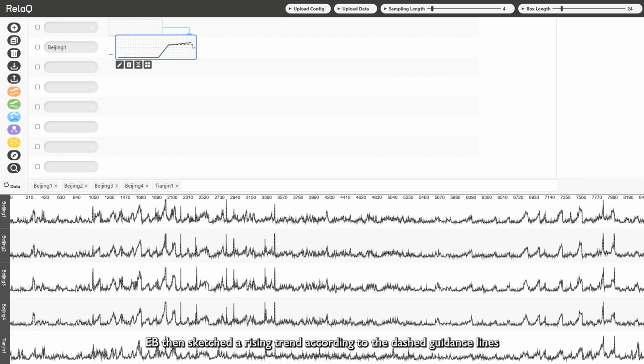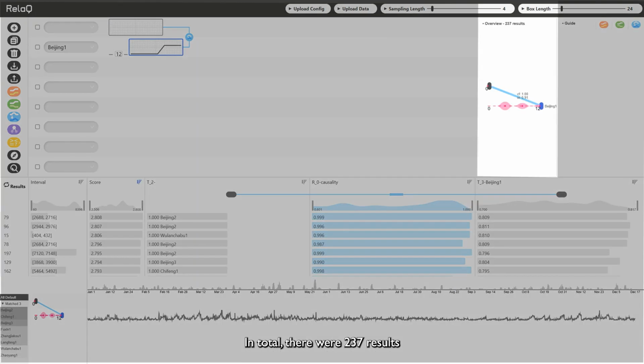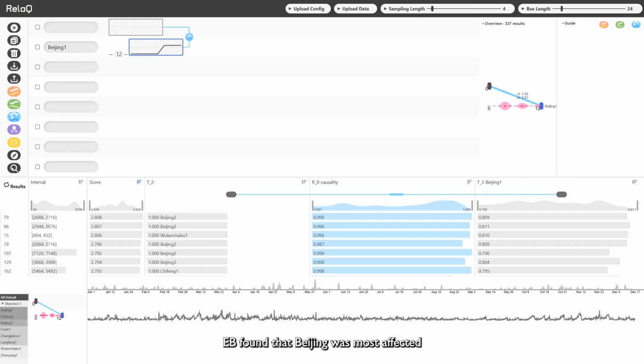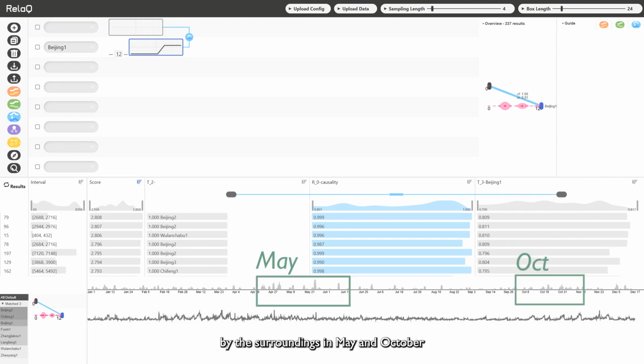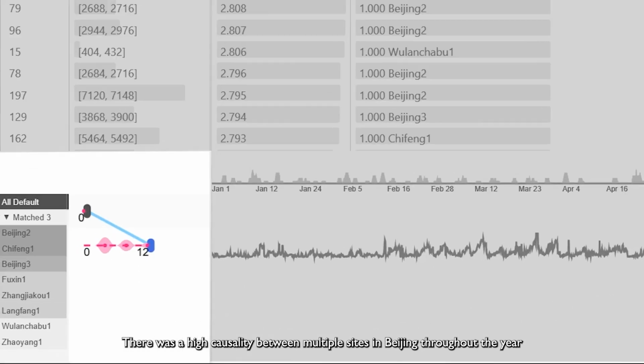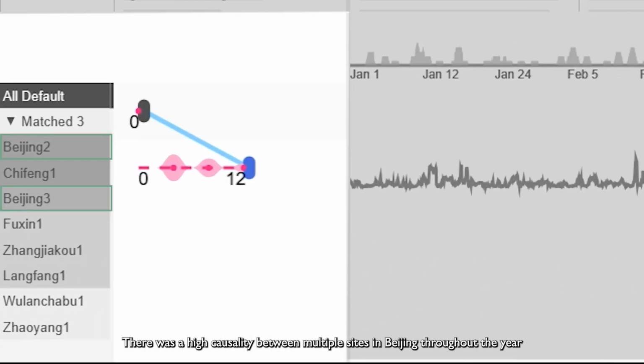EB then sketched a rising trend according to the dashed guidance lines. In total, there were 237 results. EB found that Beijing was most affected by the surroundings in May and October. There was a high causality between multiple sites in Beijing throughout the year.